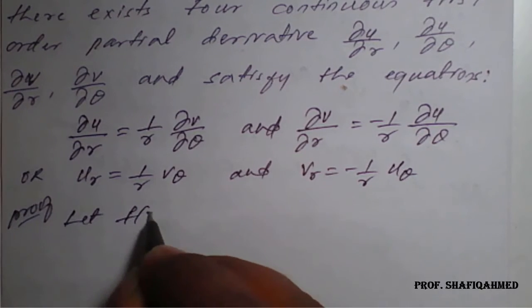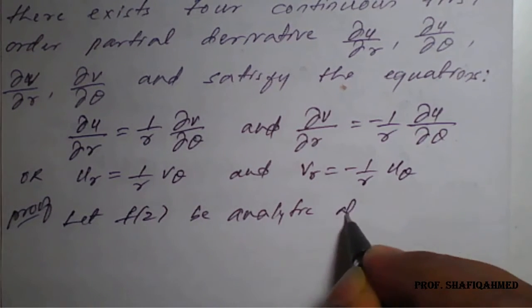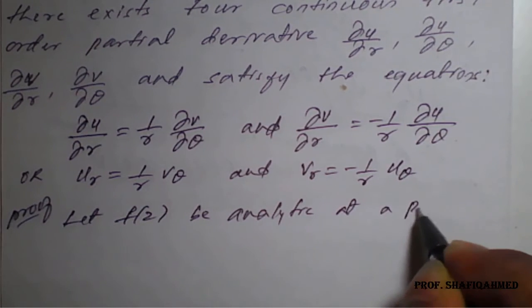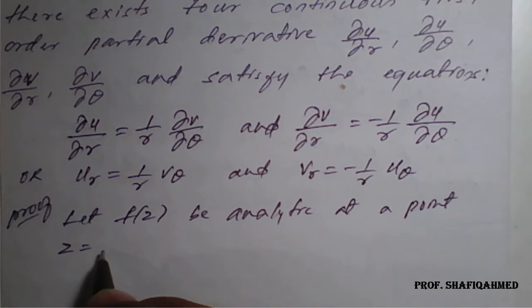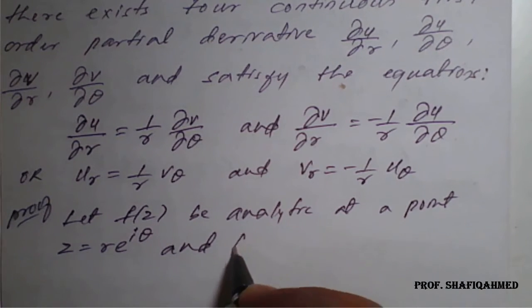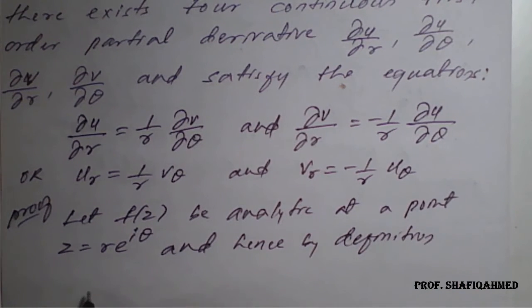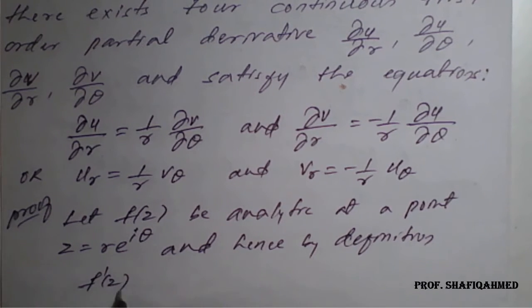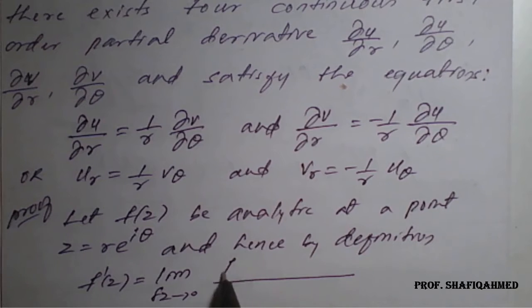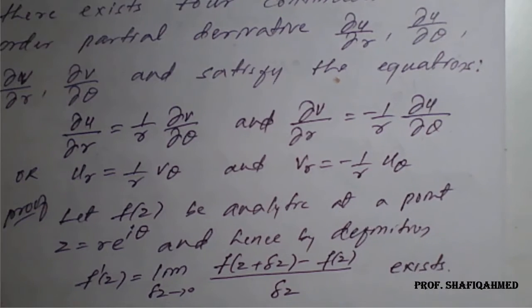Let f of z be analytic at a point z equal to r e raised to i theta, and hence by definition of derivative, f dash of z is equal to limit as delta z tends to 0 of f of z plus delta z minus f of z divided by delta z exists, and it's unique.